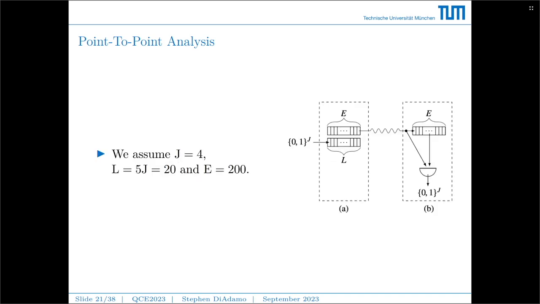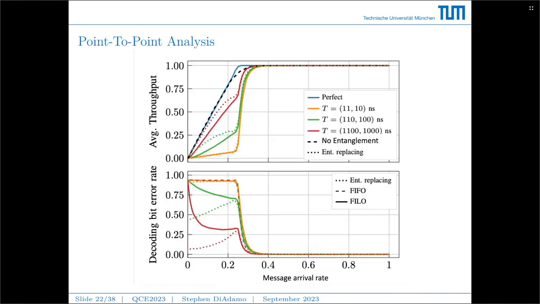We tested another case when the classical message buffer was much larger, five times the message size, meaning it can hold 5 messages at once. And we kept the entanglement buffer fixed at 200 units. We redid the analysis in that case, and now we see a completely different set of results. The dashed black line now very closely matches the case of perfect memory.